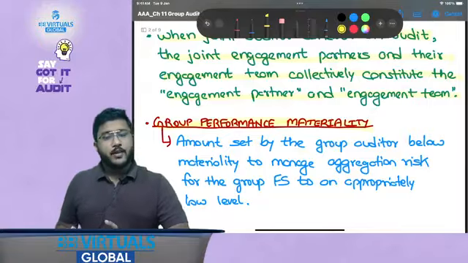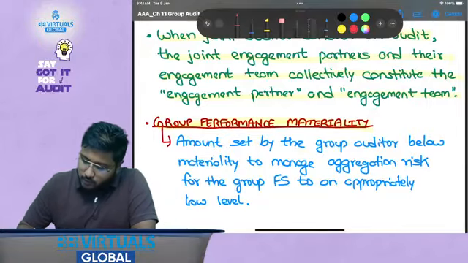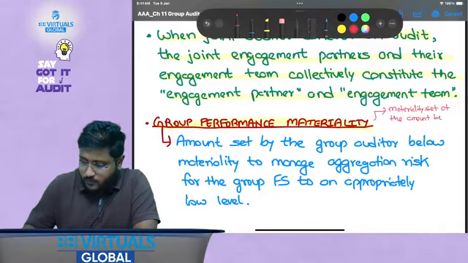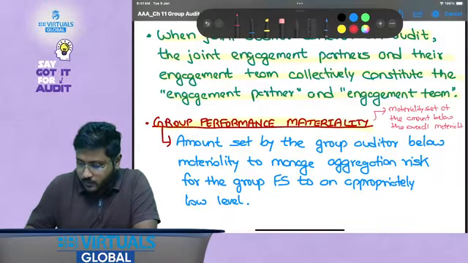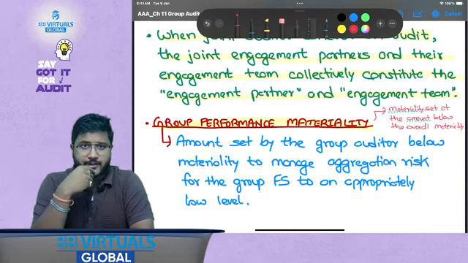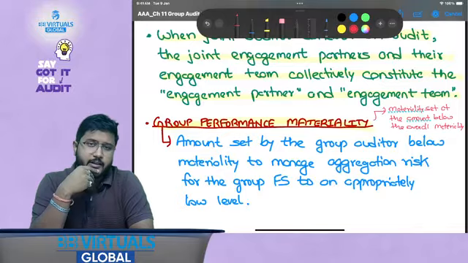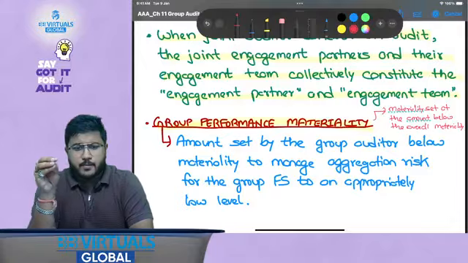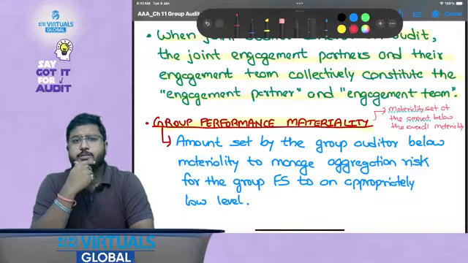Now, group performance materiality. What is performance materiality? Materiality set at an amount below the overall materiality to prevent the overall financial statements from having material misstatements above the material amount set by the auditor as a whole, right? Now this is very important. This concept is similarly applied to the group as it is applied to a standalone financial statement, a standalone audit.